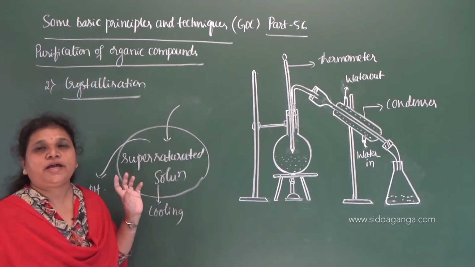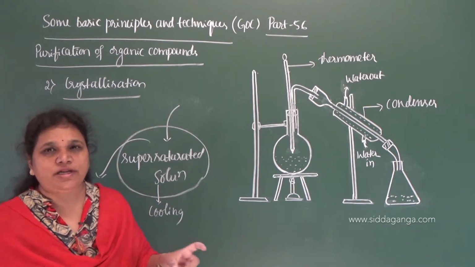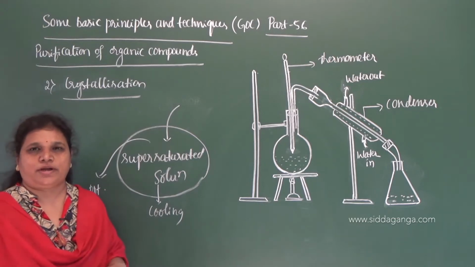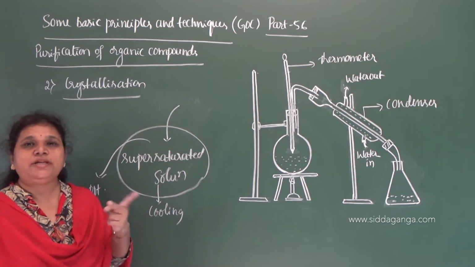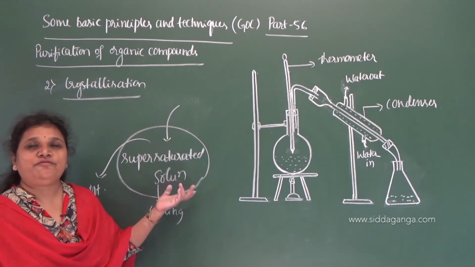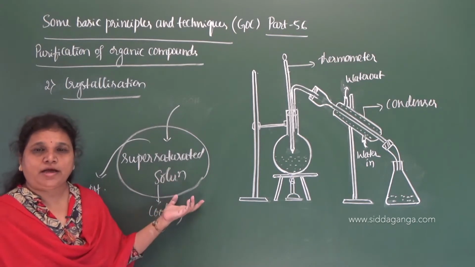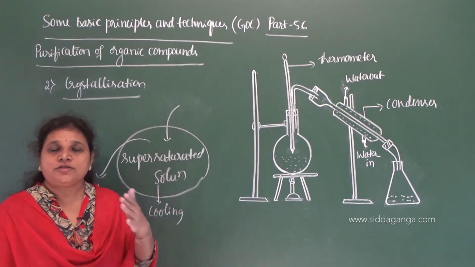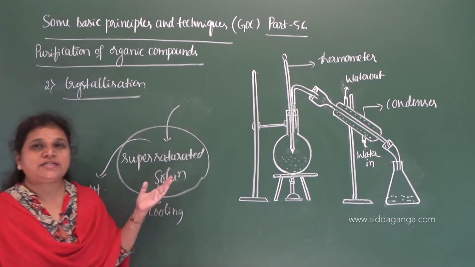The principle behind this crystallization process is differential solubility of the components in the same solvent. So when the solvent has 2 or more components and the rate of solubility differs, then we can go for crystallization. For example, the pure organic compound which is to be crystallized is more soluble. So the compound which is more soluble precipitates very easily.